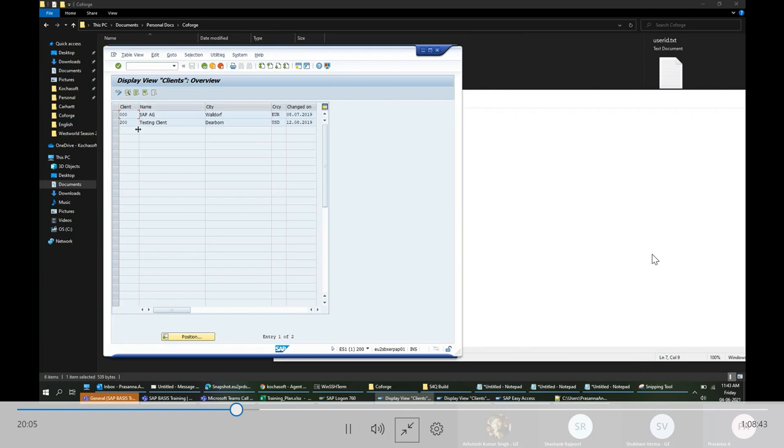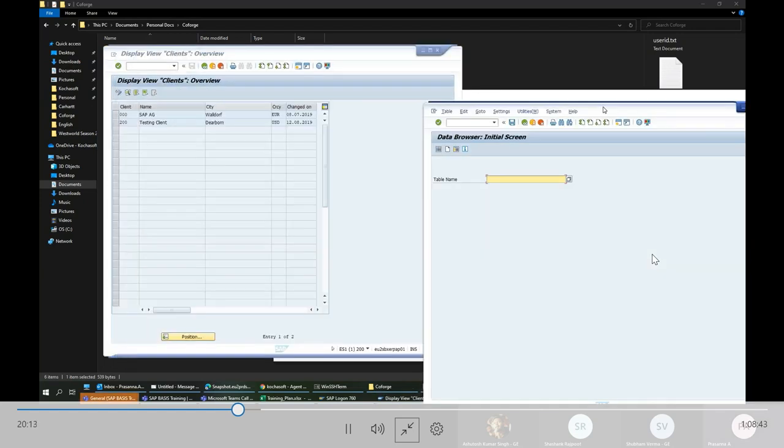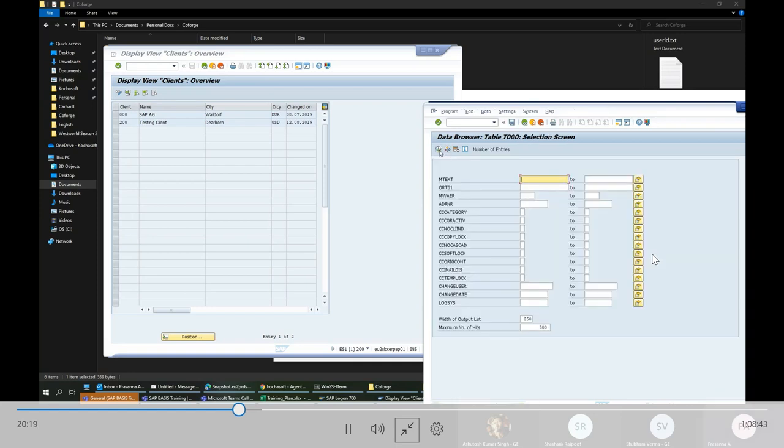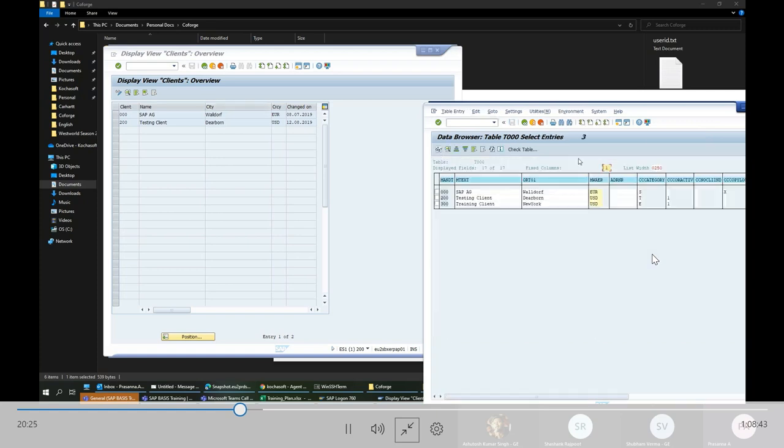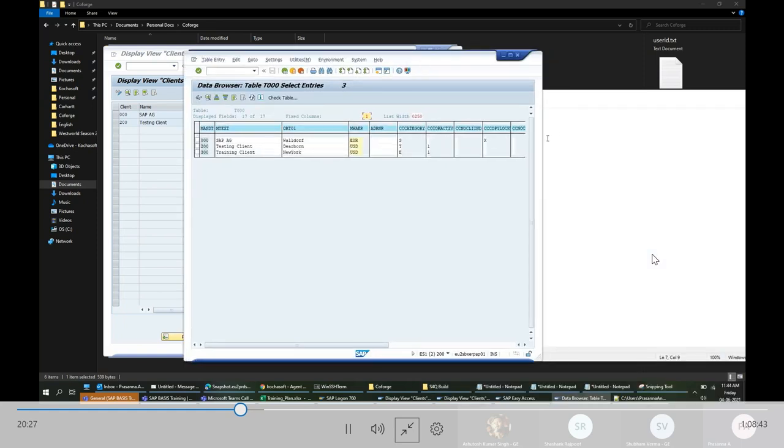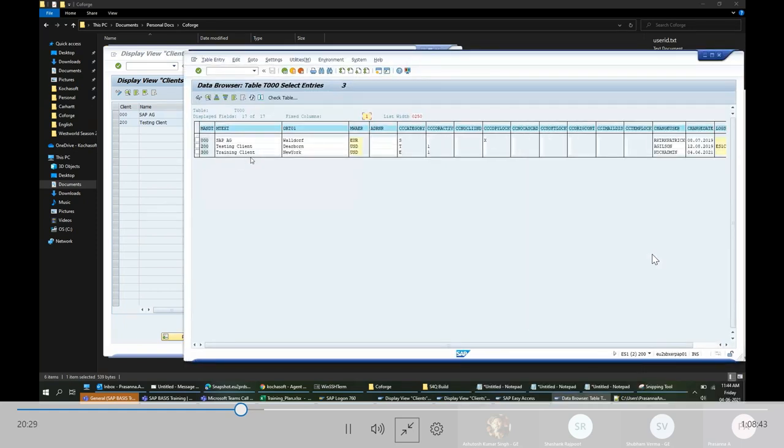That table will be the T000 table. If I just click, this is a table, and these are the columns. When I click execute, it will list whatever is there in the columns of that table. So this is a table. Whatever data is there, in the backend it will be stored in a table, which will reside in a database.